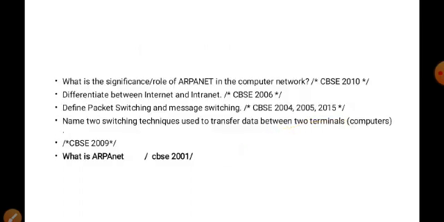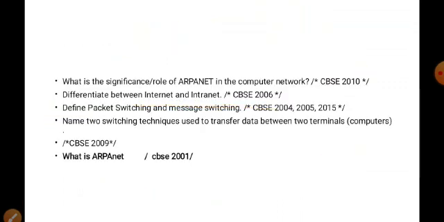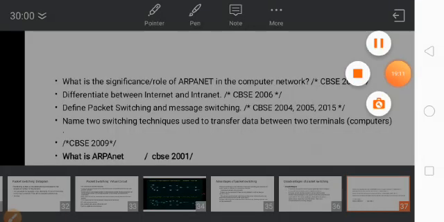So note these important questions. ARPANET was asked in 2010. Differentiate between internet and intranet was asked in 2006, followed by 2004, 2005, and 2015. They asked the definition of packet switching and message switching. Then they asked us to explain any two switching technologies, in 2009. So like that, any question will be asked from this concept.